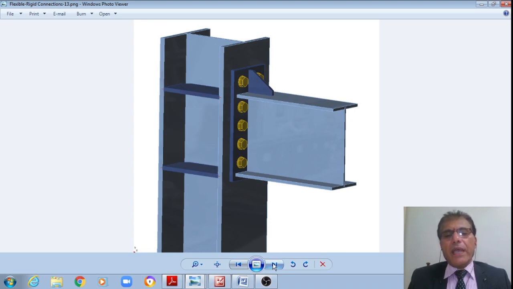Therefore, it is a type 2 bracket connection, which is a rigid connection, right? Here the beam can be seated, can be put over a bearing plate here, right?